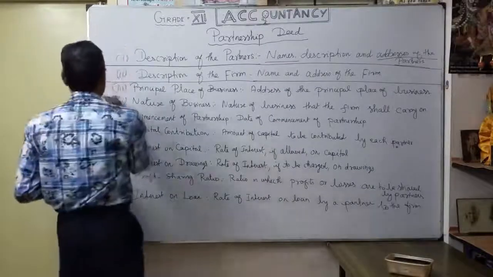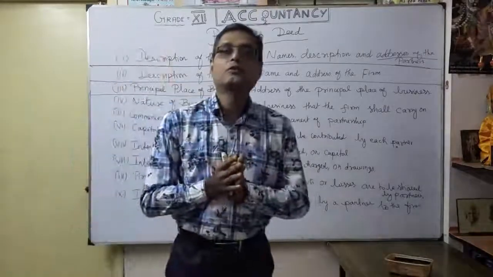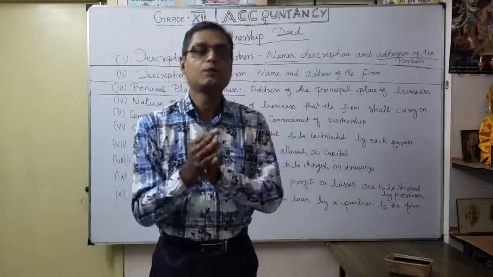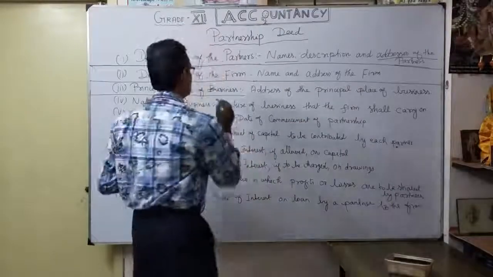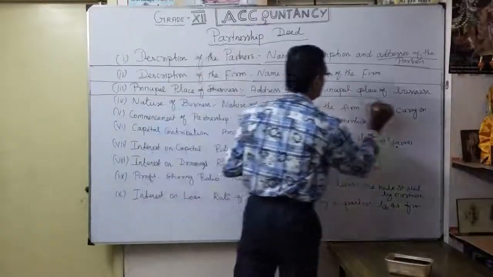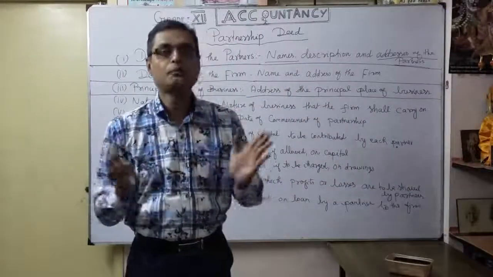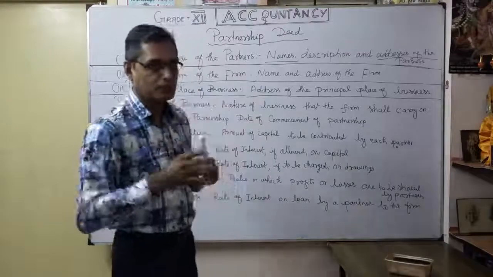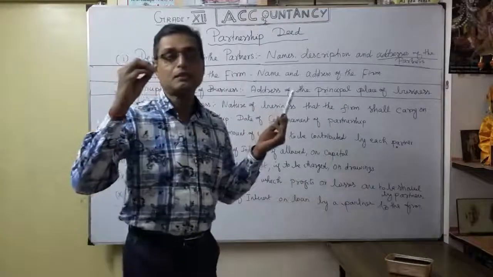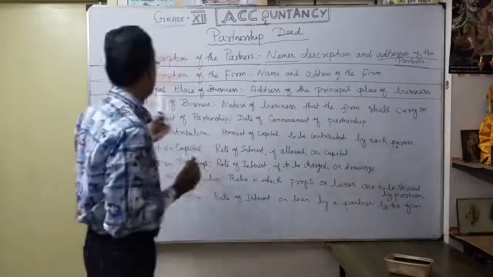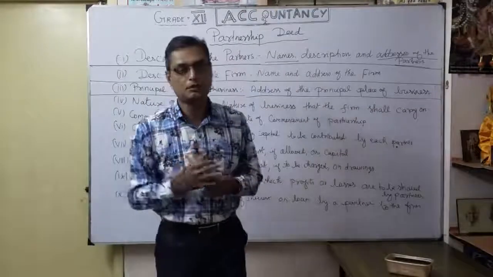The third one is the principal place of business. For example, whenever you do business, naturally you may have a number of branches in different places. In this case, where is your head office? Principal place of business means the address of your principal place of business. Where is your main office, if you have branches in different areas? Your main branch, nothing but the head office. So the address of the principal place of business you want to mention in the deed.